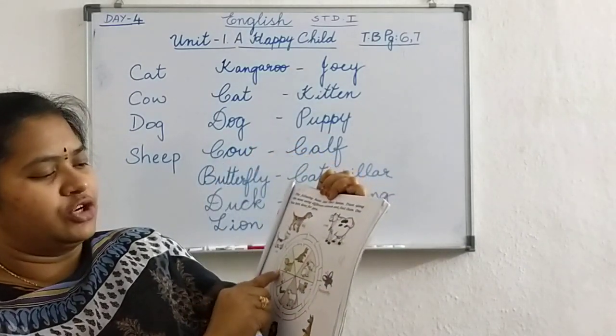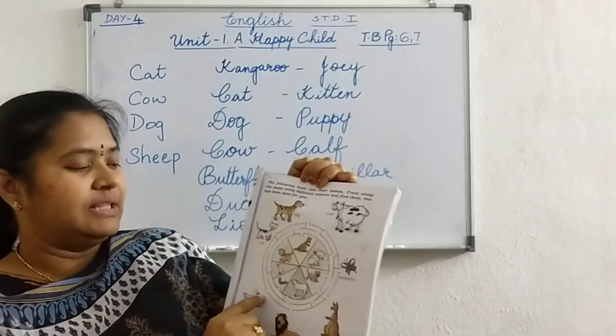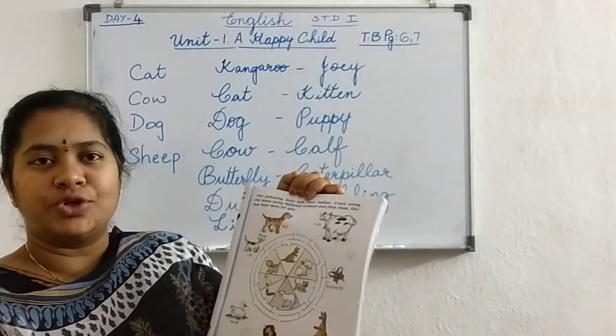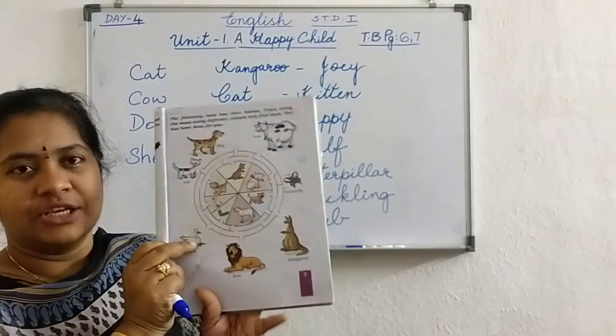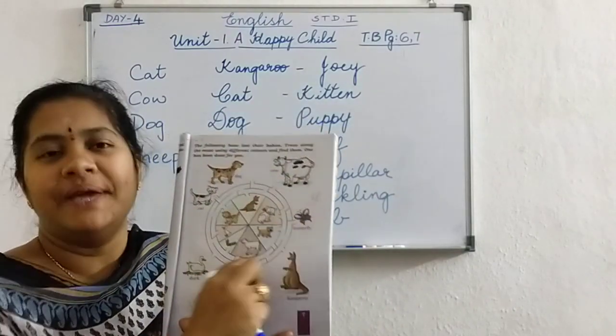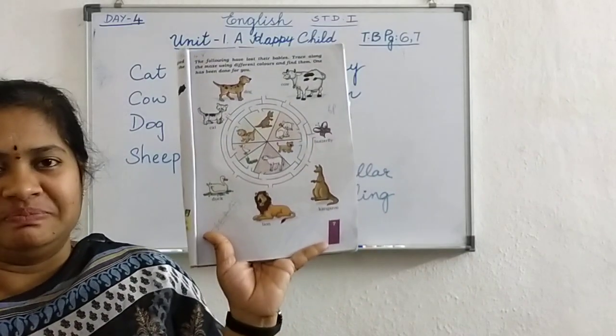One dotted line is done already for you. By seeing that, you can also find the other ways by drawing the lines. The mamas can find their babies easily. Okay, you help them. Okay, all of you?